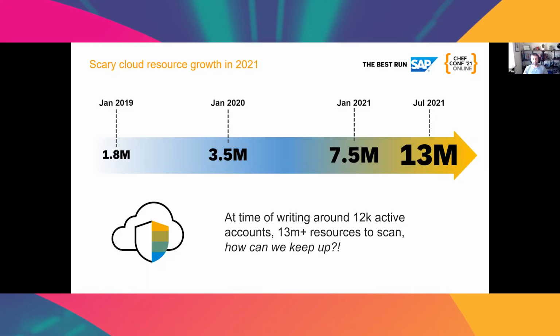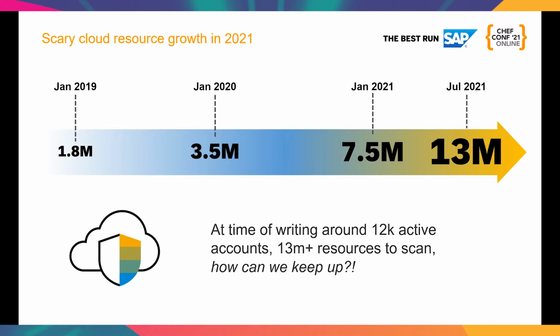This is also in reference to Jay's presentation, but when the project started, we had 1.8 million cloud resources, and by cloud resources I mean a bucket or a VM or a security group or something. That was when the project started, and during the time of the project, it's grown to 13 million, which is a staggering growth, and it just shows how future-proof we really have to be.